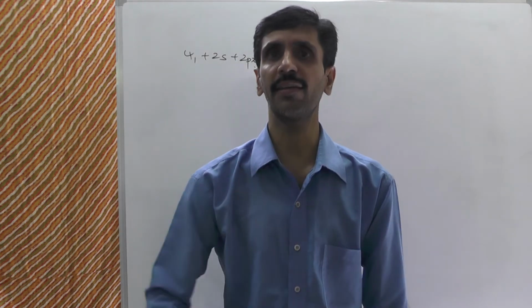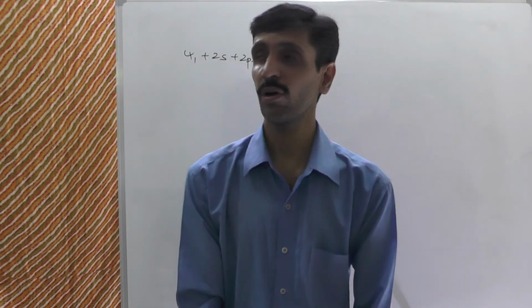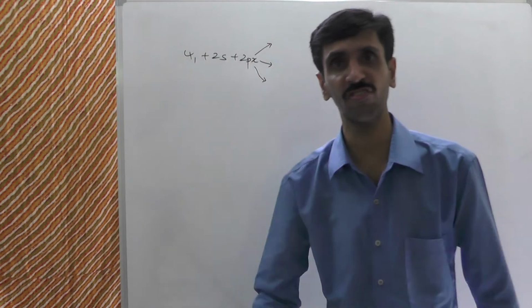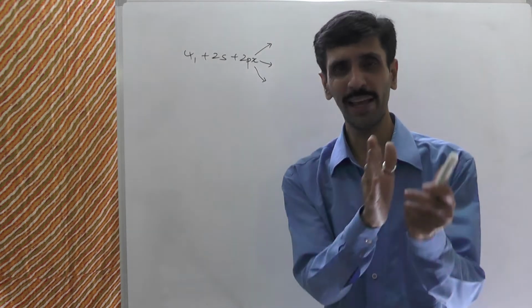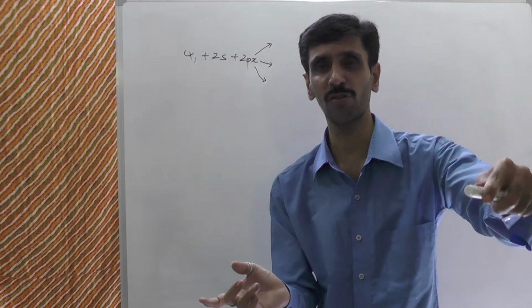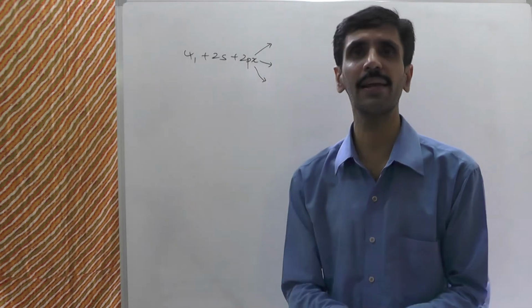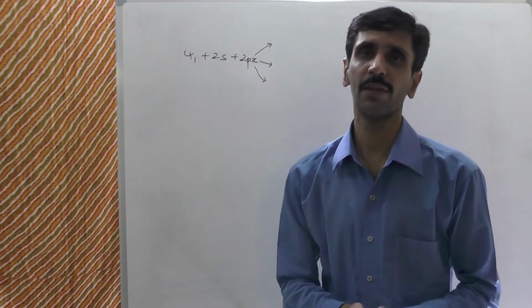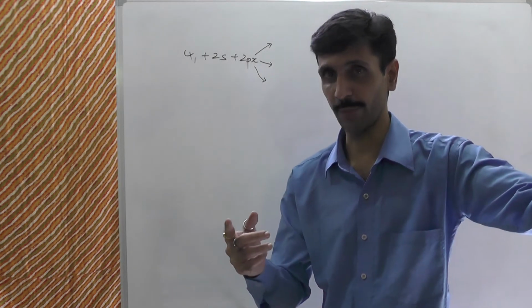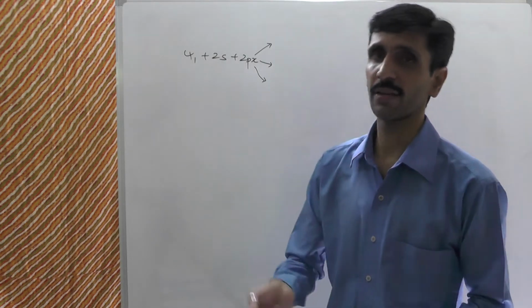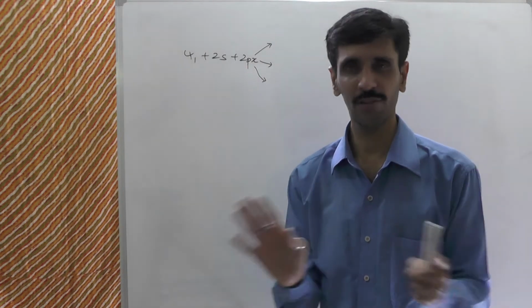Another conclusion that can be drawn is which one will be contributing towards anti-bonding. That is also more important. Whether it is going to be 2s or 2px that will be involved in anti-bonding. For this it is very simple, friends. If you look at 2s and 2px, 2s is much closer to the nucleus, it's more stable as compared to 2p. So you got the answer to this too. Because 2p is far away from the nucleus as compared to 2s, it is going to be less stable as compared to 2s. I'm using all comparative terms. And therefore, the anti-bonding one will be of 2px. So the matter is sorted out.